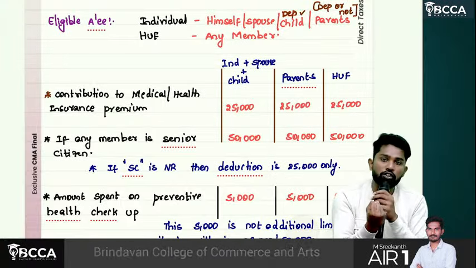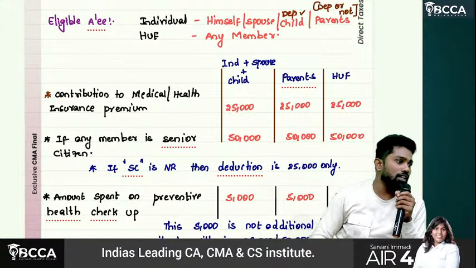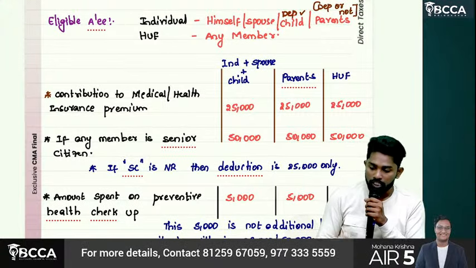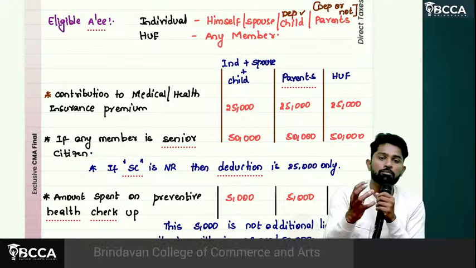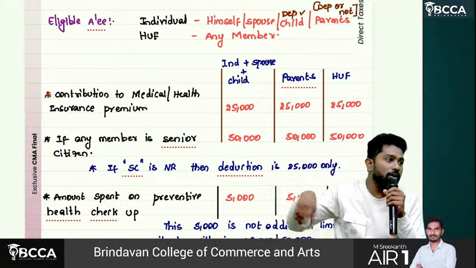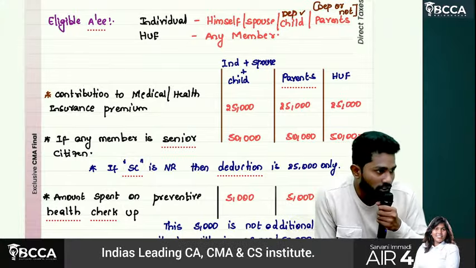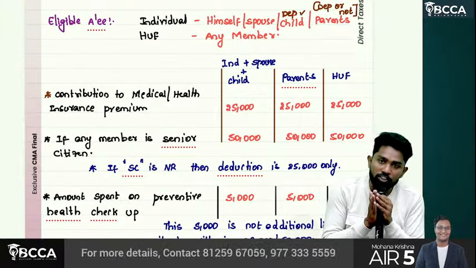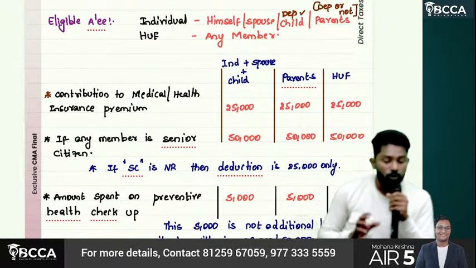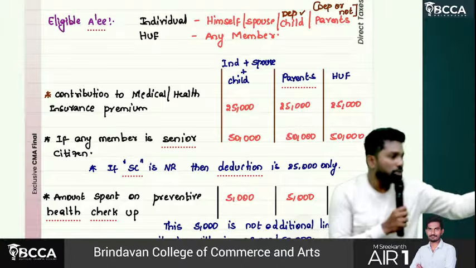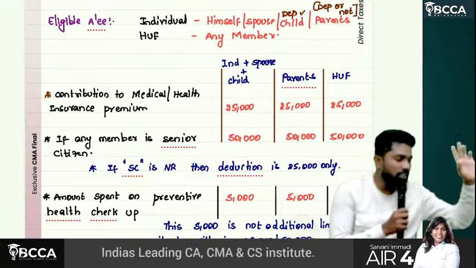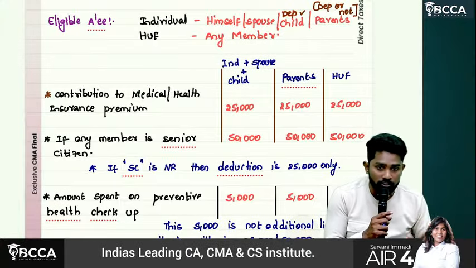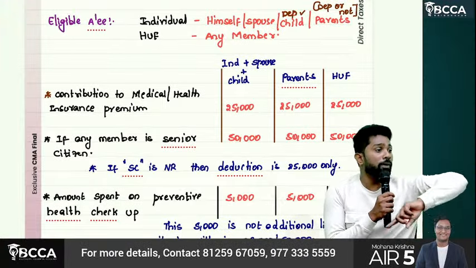For your micro family, one limit, and for the extended family, another limit. What is called micro family, sir? Individual, his wife, children come under micro family. Extended family, then parents also get added. So for micro family, there is a separate deduction available. How much, sir? If you made a contribution to insurance premium or to the national health scheme, 25,000 is eligible for deduction. Okay, sir, you made for parents also.